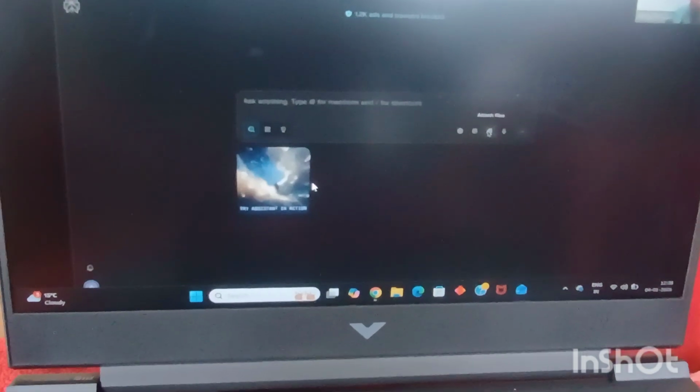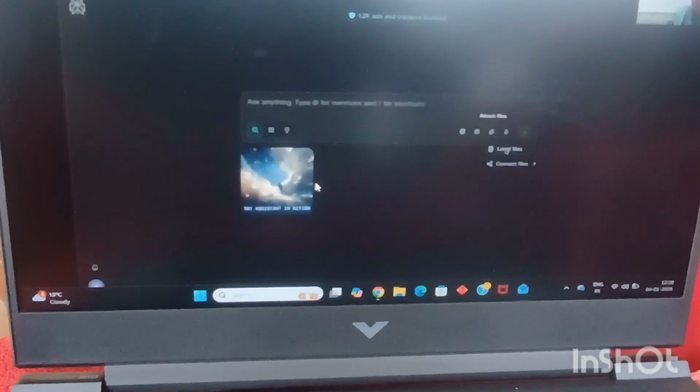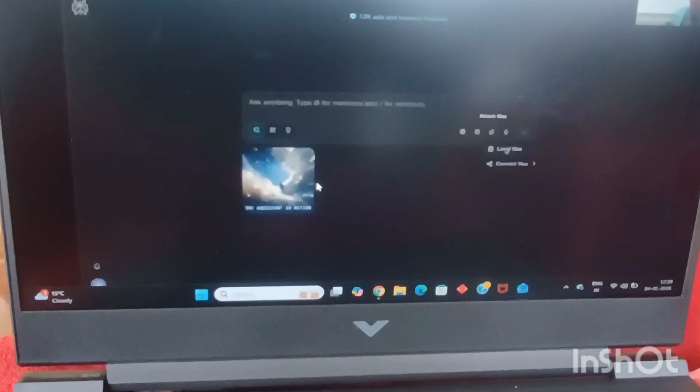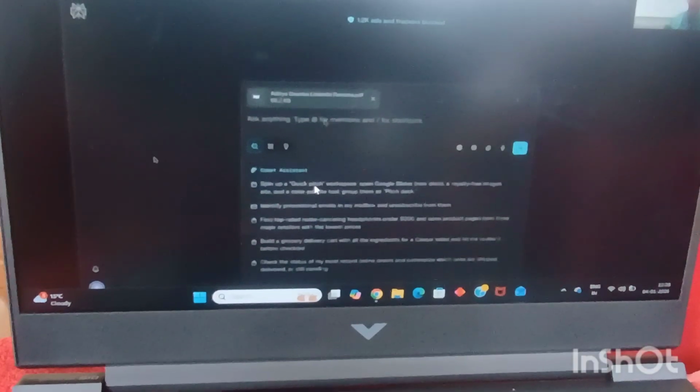Now, once you go to Comet, what can you ask Comet to do? Guys, this is an agentic browser which will work on your instructions. Whatever instruction you are giving it, just like a PA would work for you, just like that, this agentic browser will work for you. So I'll be again attaching my resume over here. Let me attach my resume. So done.